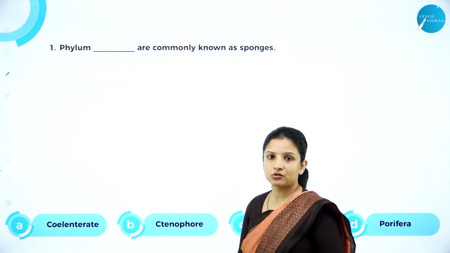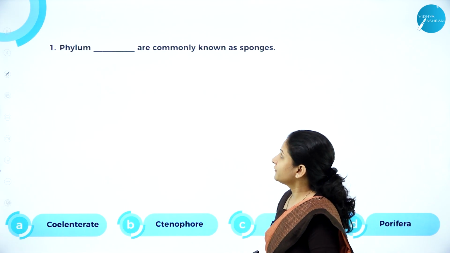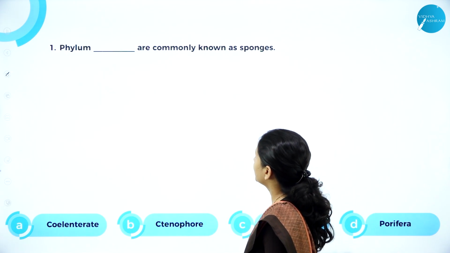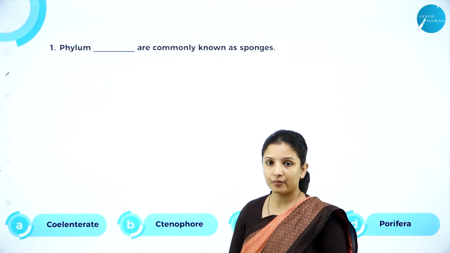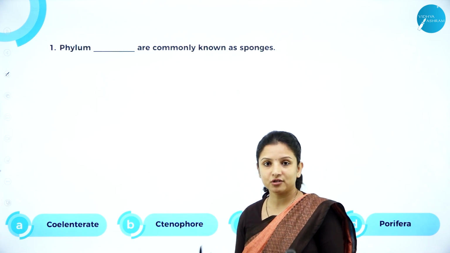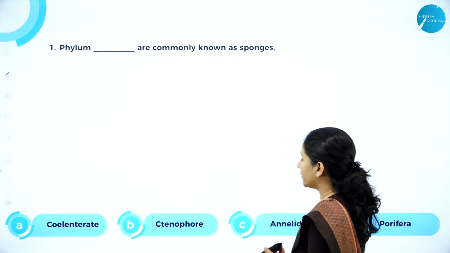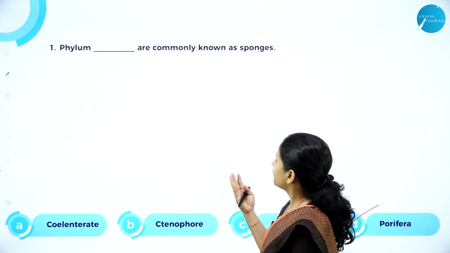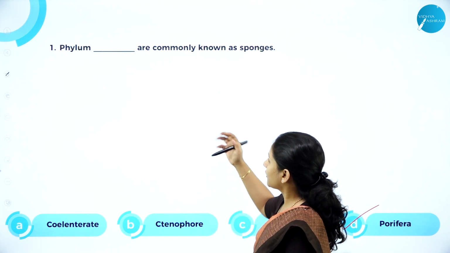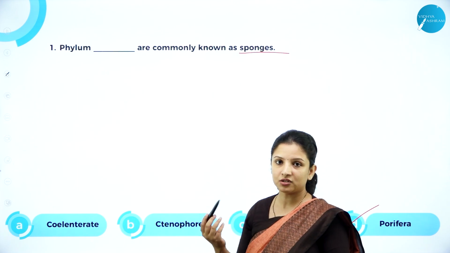So, now let's look into the MCQs under this phylum Porifera. Phylum dash are commonly known as sponges, or they can ask phylum Porifera are commonly known as dash. Like that also the question can be framed. So, phylum Porifera are commonly known as sponges. If the question was phylum Porifera are commonly known as dash, you should have written sponges.